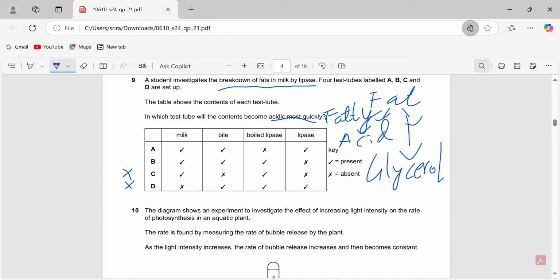And then finally, it can't be B either, because B is saying you should boil the lipase, which is wrong. If you boil the lipase, the enzyme is going to denature, meaning the shape of the active site is going to change, and then the breakdown of fats won't occur. So actually the answer should be 9A here. Should be 9A.